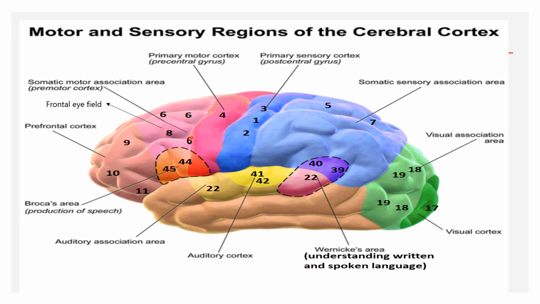Area 6 is the motor association area. Integration of all the movements occurs in this area. Area 8, including 6, both are called the frontal eye field, maintaining the conjugate movements of the eyes. Areas 9, 10, 11 and 12 are called the prefrontal cortex, which is there for memory, behavior, attention, and initiation.